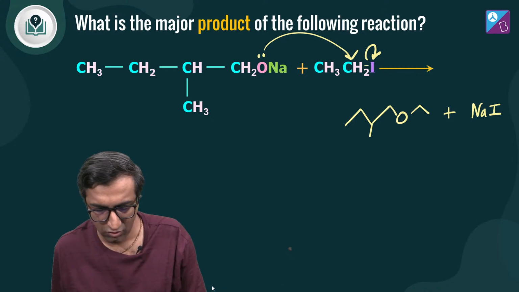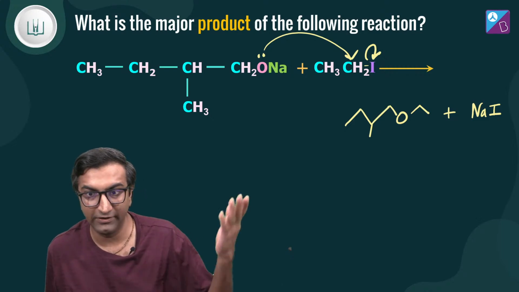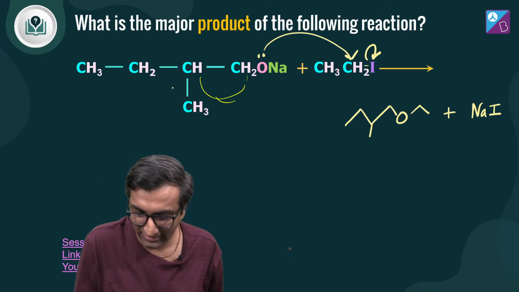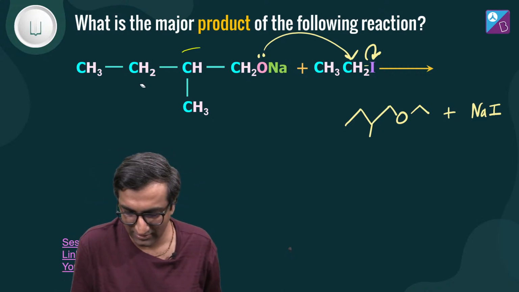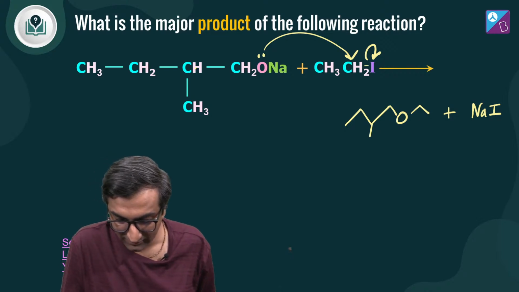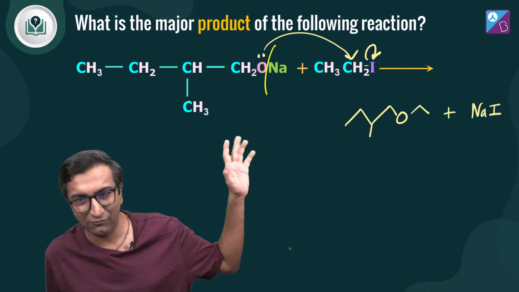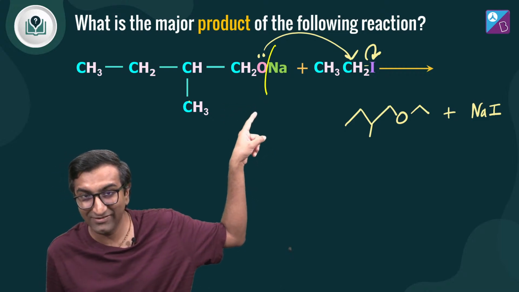There's going to be no rearrangement and all that सब नहीं होगा because SN2 reaction है, ठीक है? So don't do things like, hey, you know what, hydride shift होगा and this get a plus. No, that's not going to happen. None of that's going to happen. ठीक है? पहली बात, bond यहाँ टूट रहा है, ठीक है? Please don't do random thing like that. I know you may be tempted to, but don't do it, right? Bond कहाँ टूट रहा है? This is the bond that's breaking.